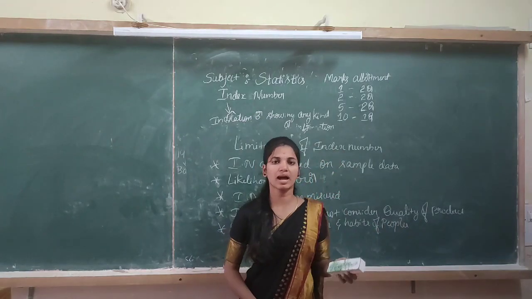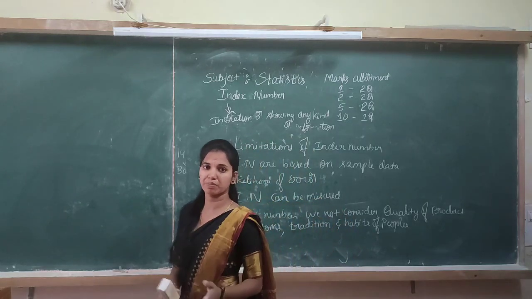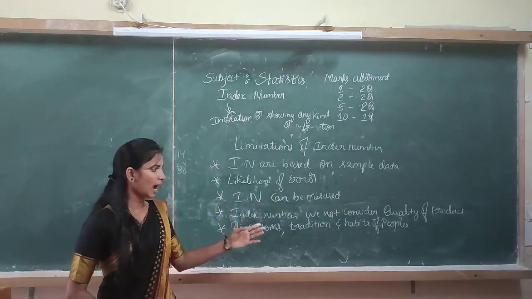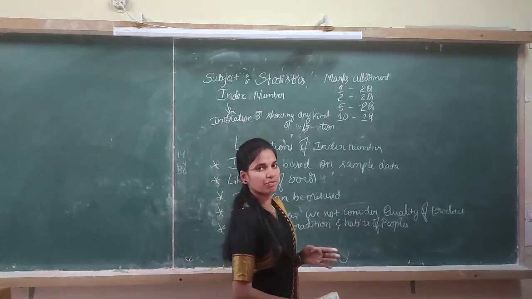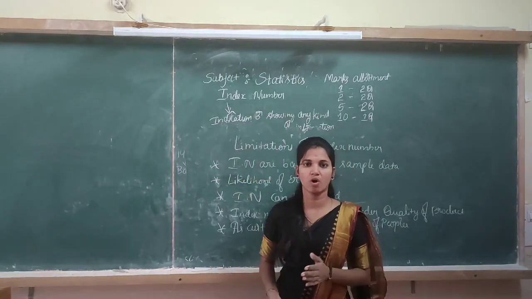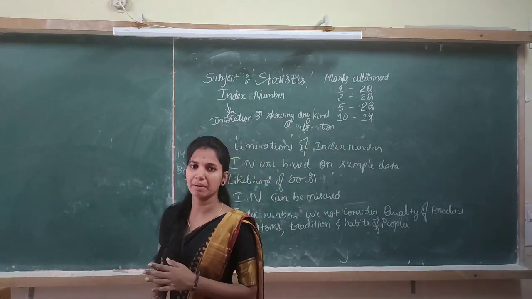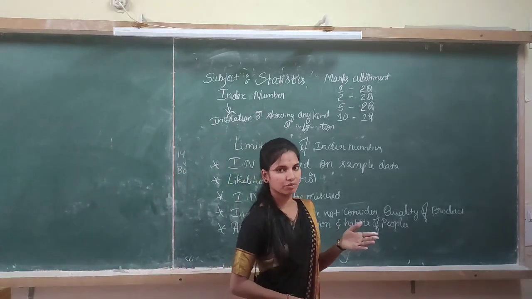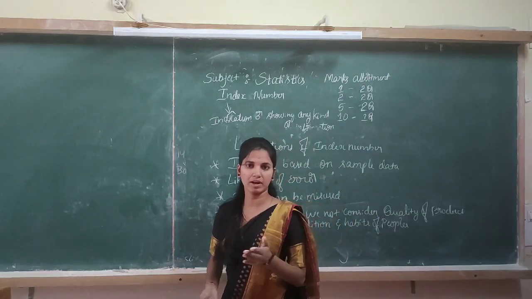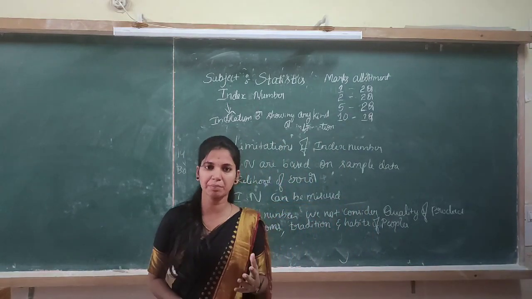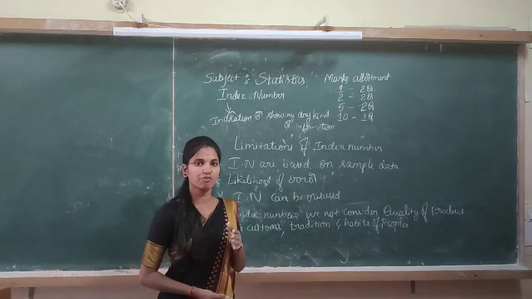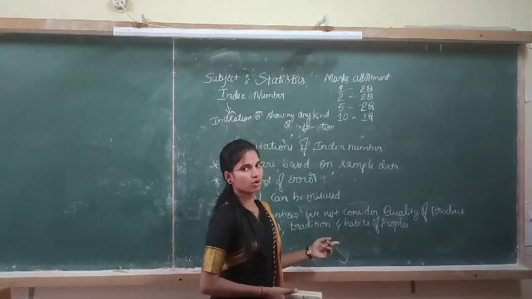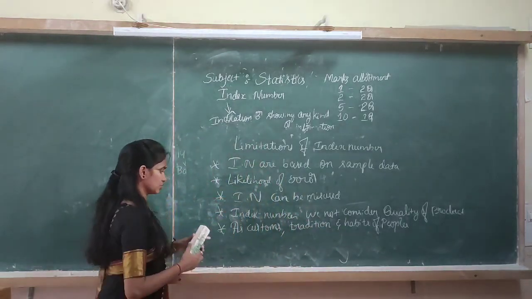Here the customs and the traditions are different from place to place, and habits of people are different from time to time or day to day life. There are many classes of people or groups of people, either they are from the rich family, poor family or the middle class family. Their consumption pattern is also different, cost of living is also different. So it is one of the limitations.